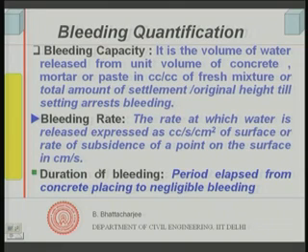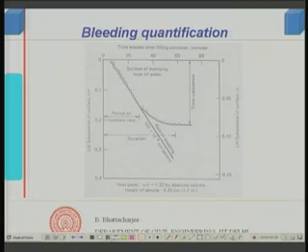Okay. Now, let us look at the third way we can quantify bleeding, duration of bleeding. It is the period elapsed from concrete placing to the time when bleeding has become negligible. Well, in terms of subsidence, this diagram will show you how we can quantify this.